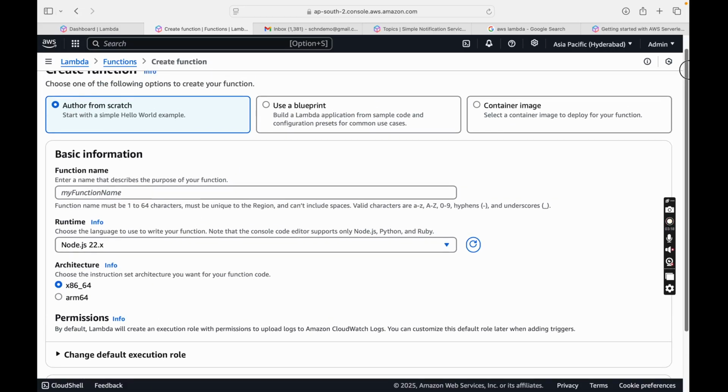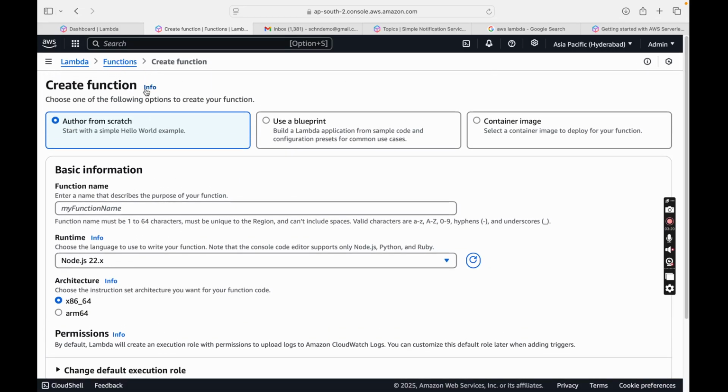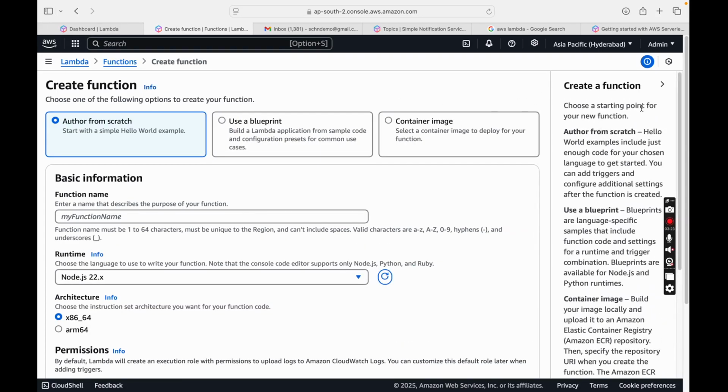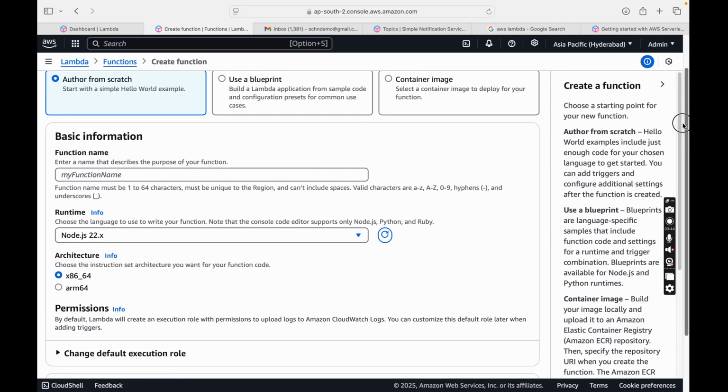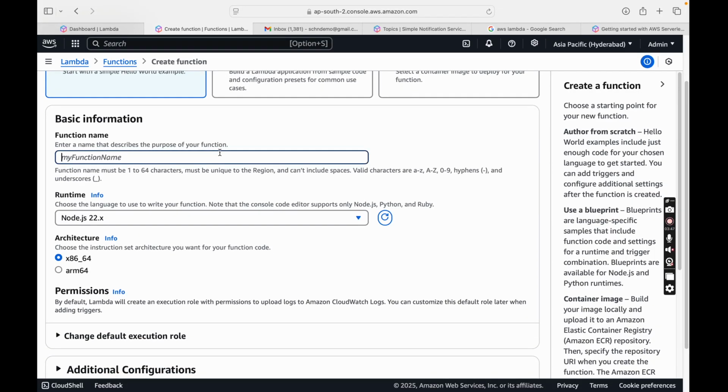Once we click on create function, we get the options for creating a function, and this is the info section. These are the ways you can create a function. One is author from scratch, another is use a blueprint, from sample code which is already there, and inside a container image you might also have certain functions, right? Obviously we will be going with author from scratch. So let me go with the function name. I'll have to specify my Lambda function name.